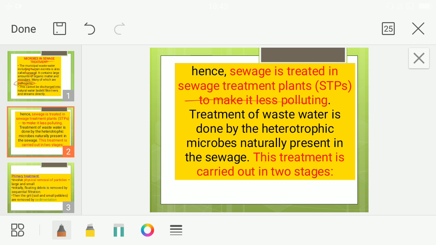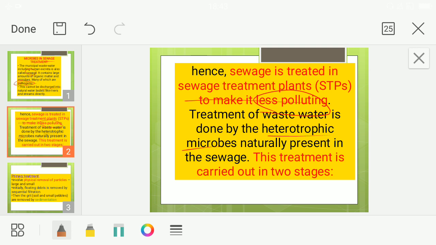Why is it treated? In order to make it less polluting, so that it does not cause much pollution. We cannot treat it and make it totally free from all materials, but to some extent we can reduce the pollution. Treatment of wastewater is done by a numerous amount of heterotrophic microbes. With the help of microbes only we treat this, and these microbes we need not make and introduce. They are already present in the sewage.